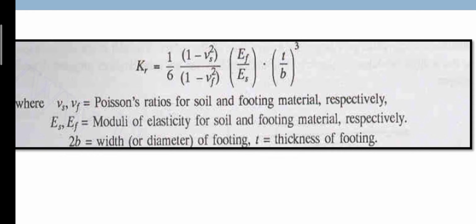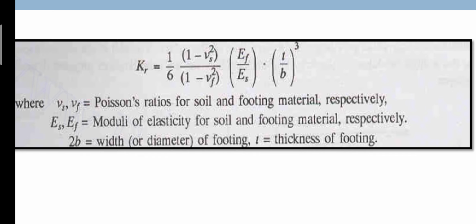Mu is the Poisson's ratio. Since we are dealing with soil structure interaction, the structure is the foundation, so F stands for the footing or foundation. Mu s is the soil Poisson's ratio, and mu f is the Poisson's ratio of the foundation.